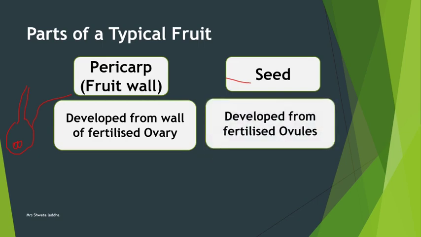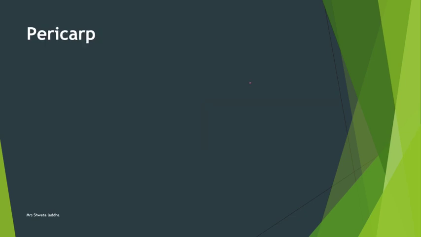So seeds are developed from fertilized ovules. There are two parts of a typical fruit, a pericarp and seed. The pericarp is developed from the wall of the fertilized ovary, whereas the seed is developed from fertilized ovules.